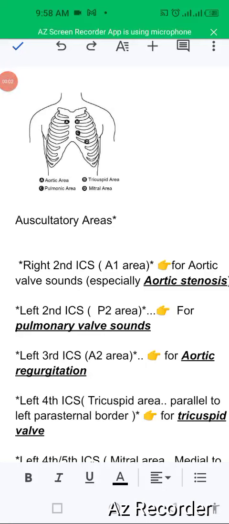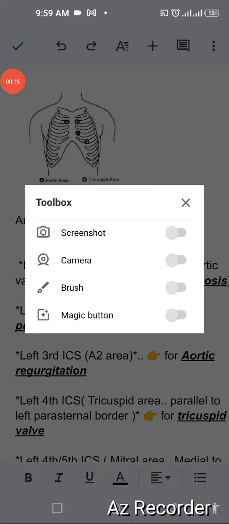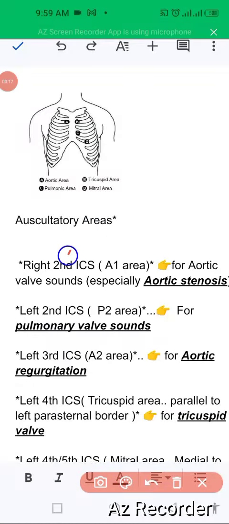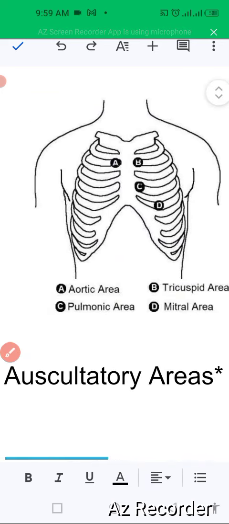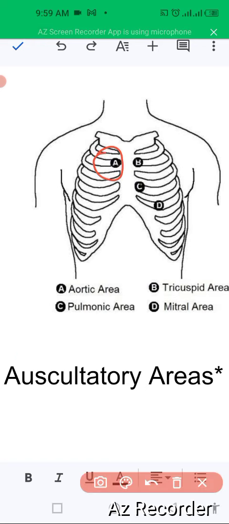Auscultatory areas of the heart, where we will auscultate for the aortic, pulmonary, tricuspid, and mitral valves. So first of all, there comes the right second intercostal space. In the right second intercostal space we will auscultate the aortic area. The aortic area is present in the right second intercostal space, so we will auscultate it here.